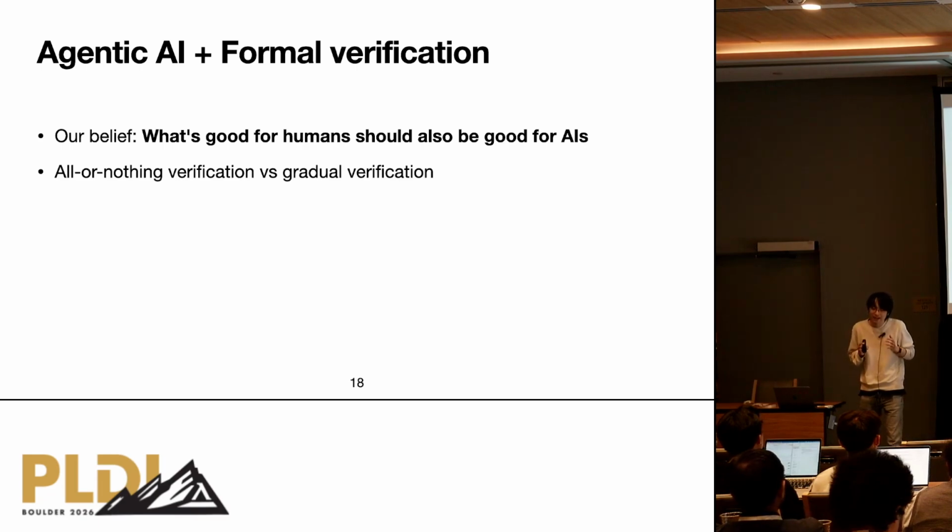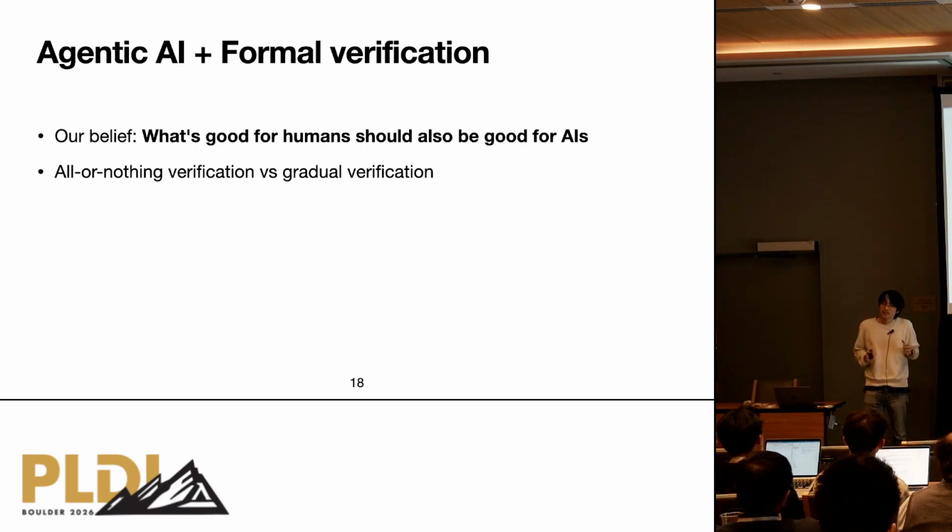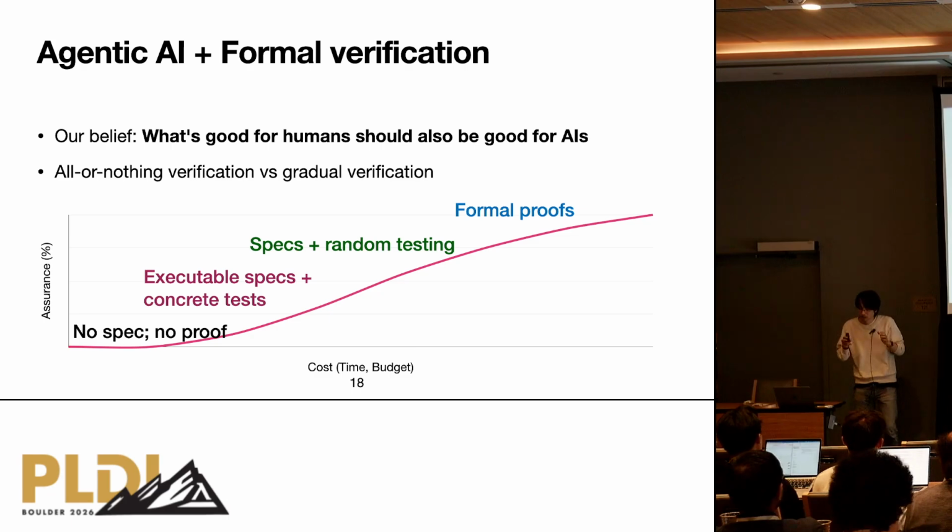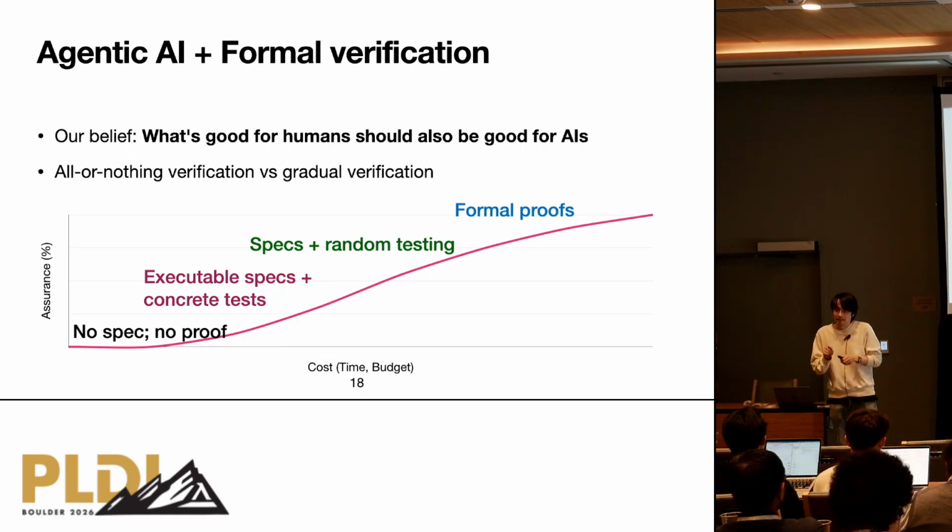If you want to apply retroactive verification to an existing artifact, all-or-nothing verification will not work. Instead, first apply an executable spec to extract the intended behavior while finding bugs. Then, once you have enough confidence in the implementation and specification, move on to a formal specification, and in the end do formal proofs using it.